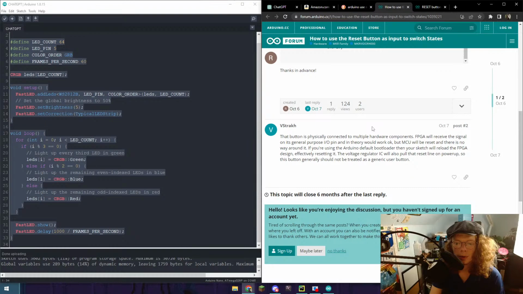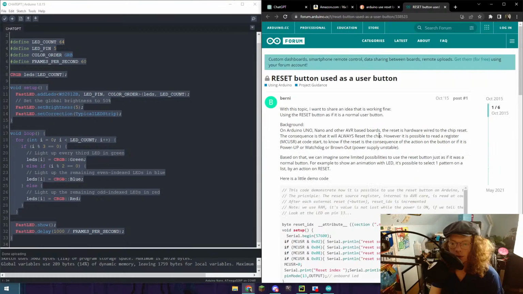Reset consequence that always resets the chip. However, it's possible to read the register at code start to note the reset. Note the reset is the consequence of the action of the button or the power of a watch button. Oh, I don't like that code. Okay.